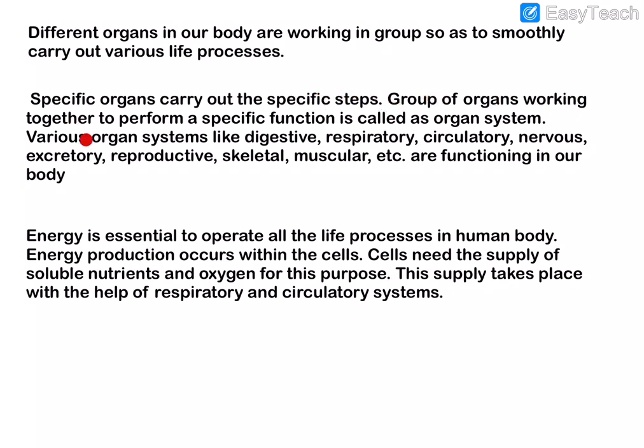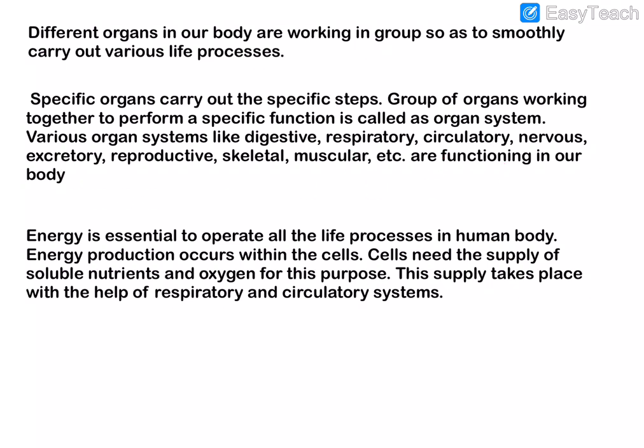A group of organs working together to perform a specific function is called an organ system. For example, in breathing, it starts from our nose, then the lungs and windpipe. These organs work together to perform the life process of breathing or respiration, so that group of organs is called an organ system. Various organ systems like digestive, respiratory, circulatory, nervous, excretory, reproductive, skeletal, and muscular are functioning in our body.